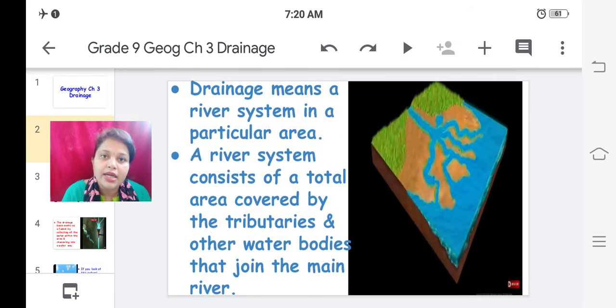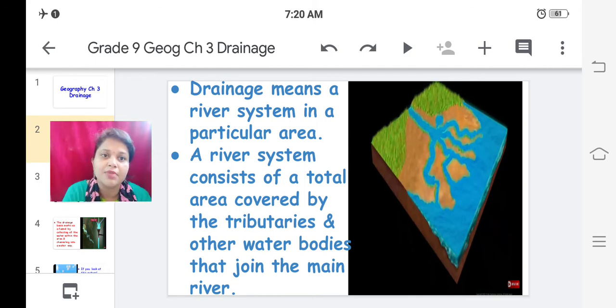Now let us learn actually in literal words what drainage means, and what is a river system. Drainage means a river system in a particular area. Any river which flows in that area, that river system, is known as drainage. Now what is a river system?